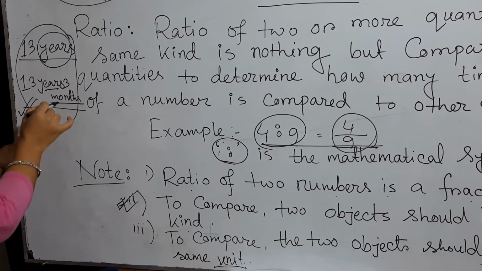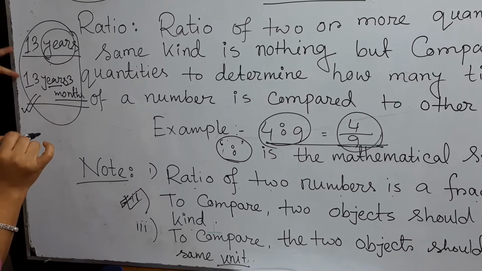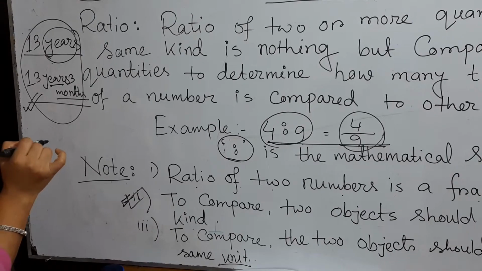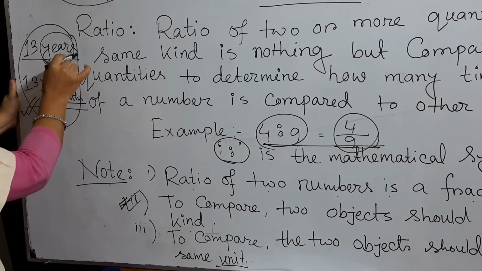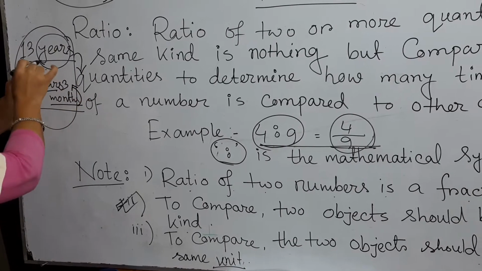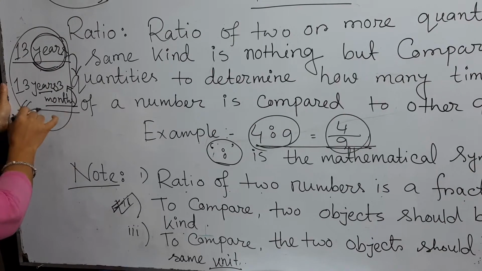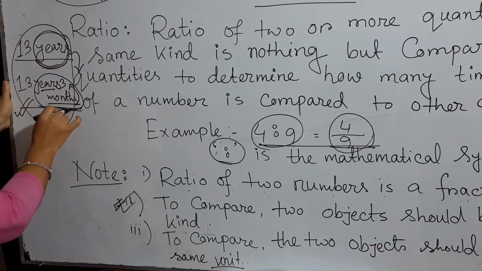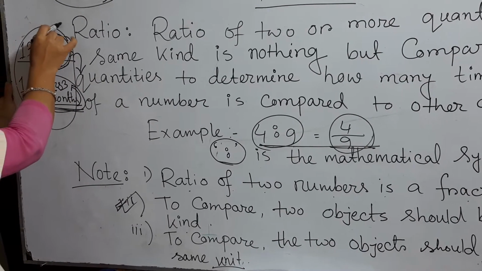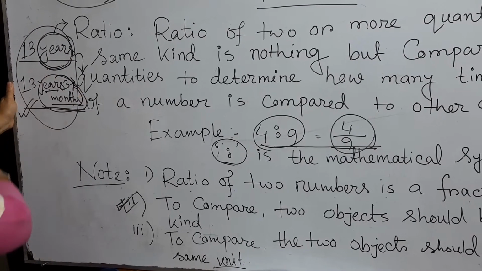So they are not in the same unit. To compare these two students' ages, you should convert years to months or months to years. If this age is in years, this age also should be in years, or if you convert to months, the years and months should be converted into months.